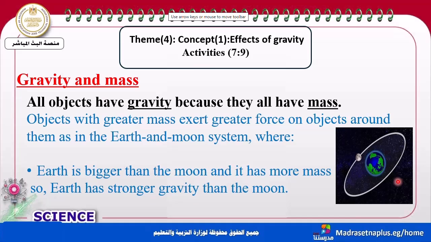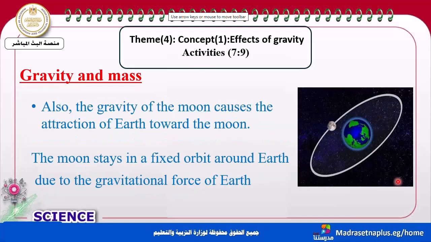The Earth is bigger than the moon, and the moon also has mass, but the force of the Earth is stronger than the moon. But does the moon have any force of gravity? Yes, the moon also, my dear students, has gravity, and the gravity of the moon causes the Earth's attraction toward it, causing tides.